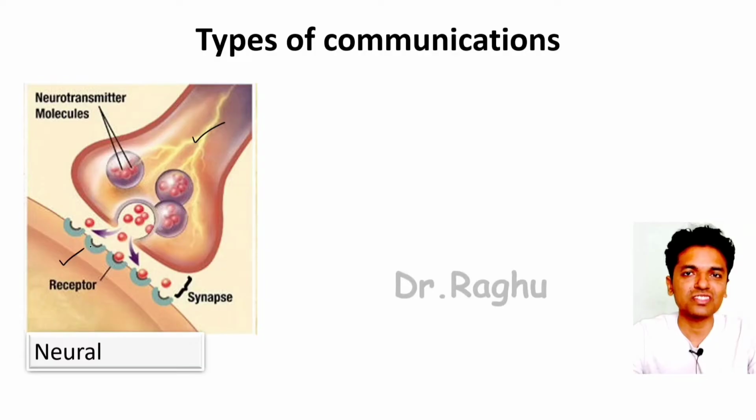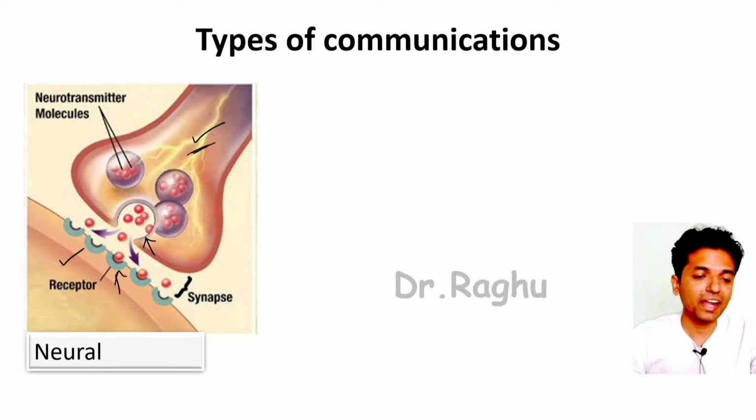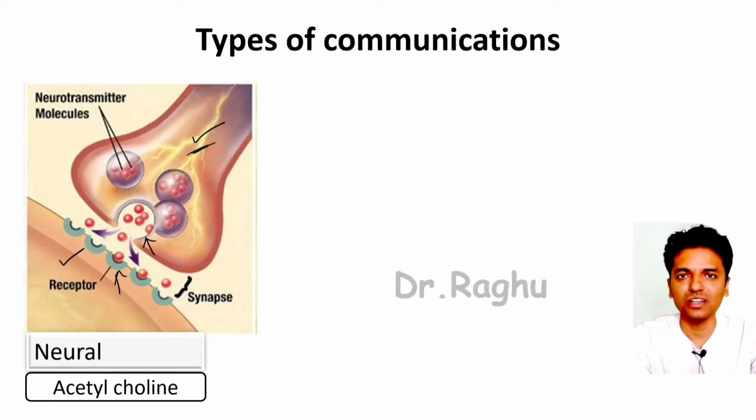How do you think the signal transduction occurs here? The presynaptic neuron is going to release these chemical messengers which are called neurotransmitters, and these neurotransmitters are going to go and bind to the receptors which are present on the postsynaptic neuron. And the best example of a neurotransmitter which we can give here is acetylcholine.